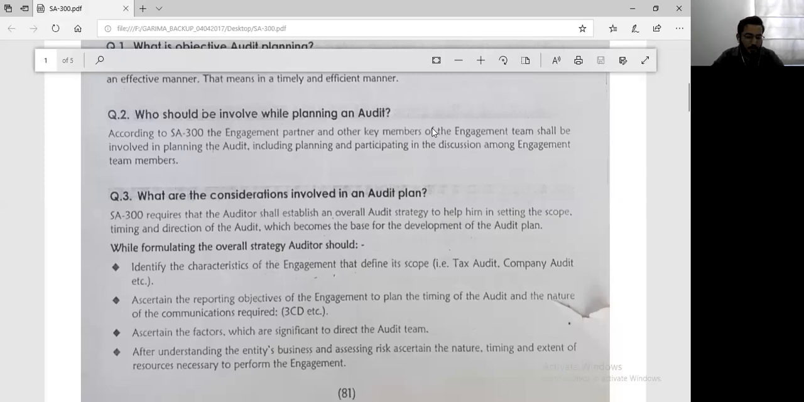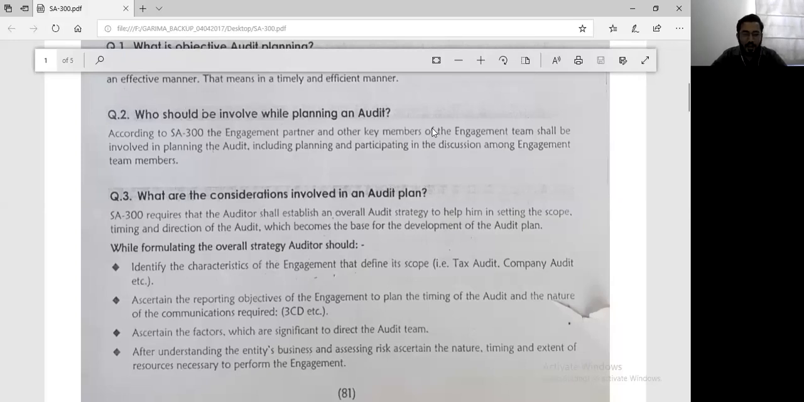Second, you will try to understand the reporting objectives. Meaning what you have to report, what is your format, what are its contents, that also you should know at the planning stage. So that you try and accumulate that information from today, so that when you prepare the report, you have all proper information required to prepare the report.